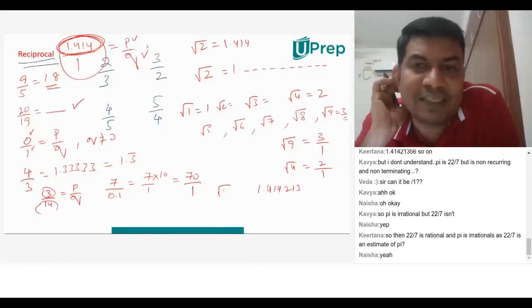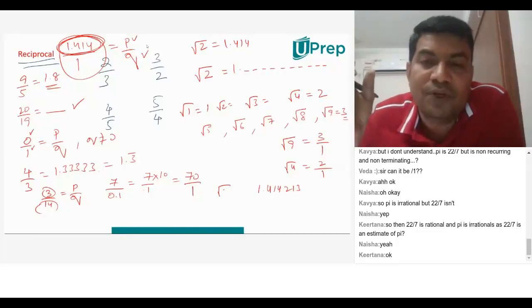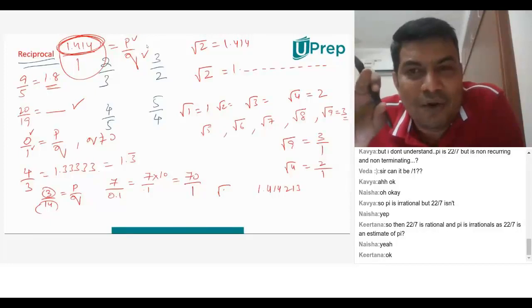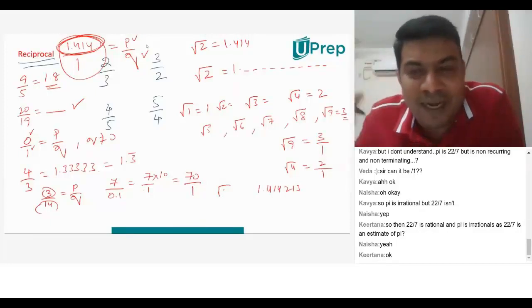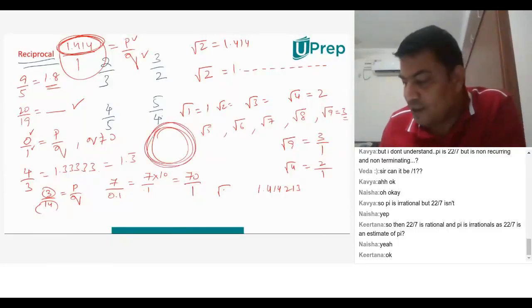So 22 by 7 is of course rational because it is in the form of p by q. But pi is irrational. We'll be deviating from the class, but if you want to understand, area of a circle is pi r square.